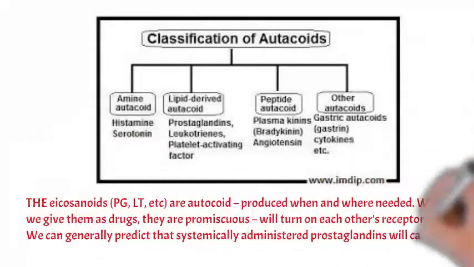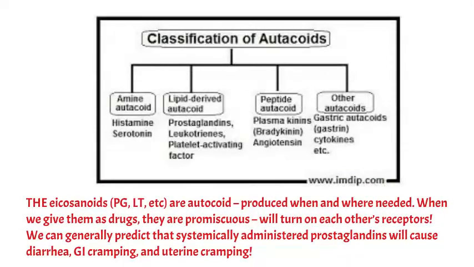The eicosanoids are autocoids. They're produced when and where they're needed. When we give them as drugs, they're promiscuous. They'll turn on each other's receptors. We can generally predict that systemically administered prostaglandins will cause diarrhea, GI cramping, and uterine cramping. I'll say that again. Prostaglandins, when given systemically as drugs, are going to cause diarrhea, GI cramping, and uterine cramping.